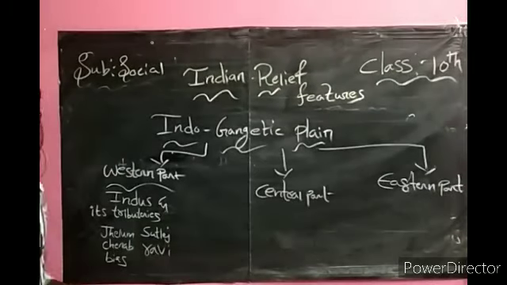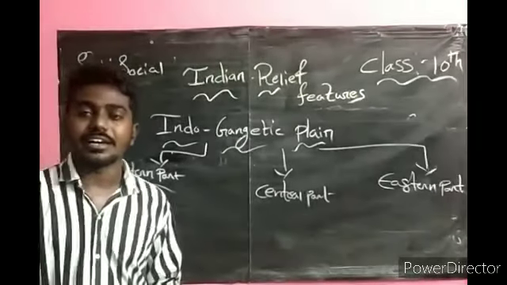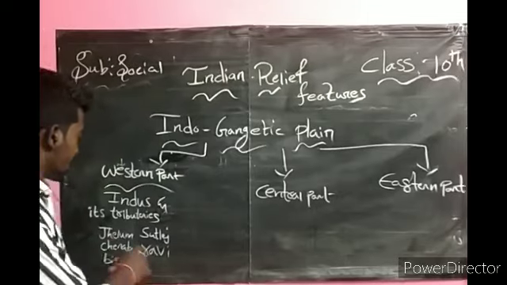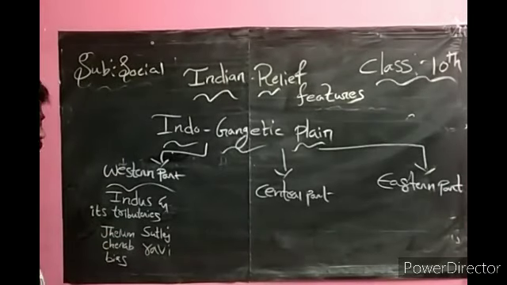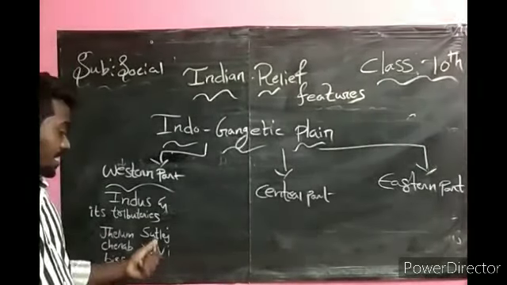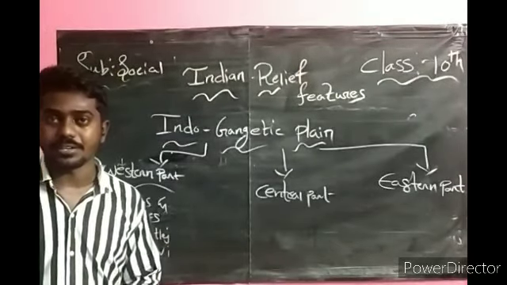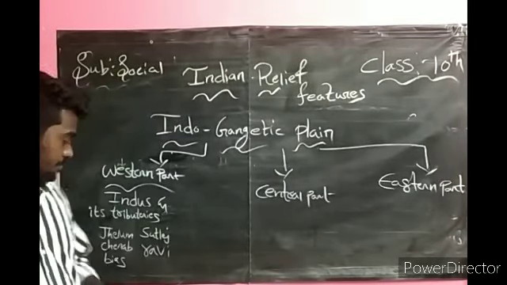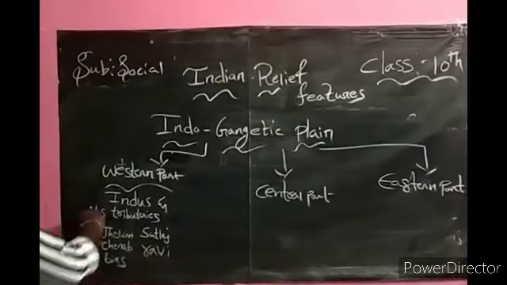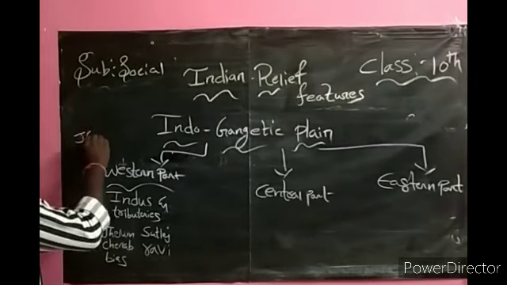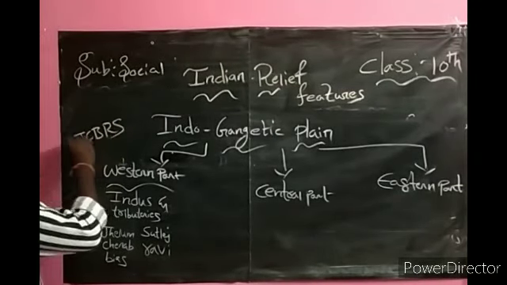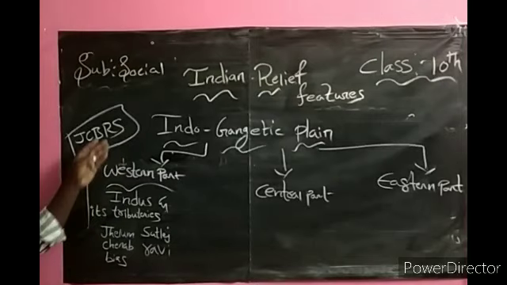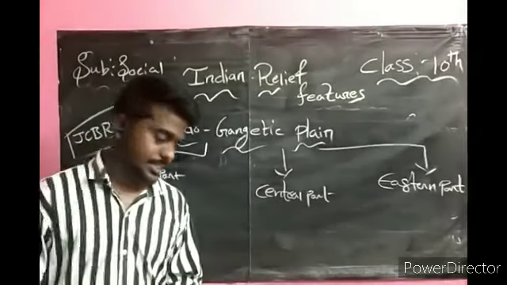These are the tributaries of Indus. We can keep the code JCBRS for the tributaries of Indus.